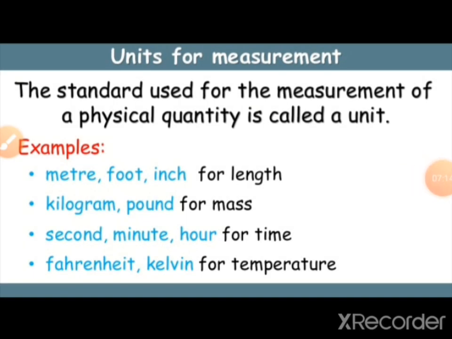Next, units for measurement. What is meant by units for measurement? A unit is a standard quantity, with which unknown quantities are compared. It is defined as a specific magnitude of a physical quantity that has been adopted by law or convention.